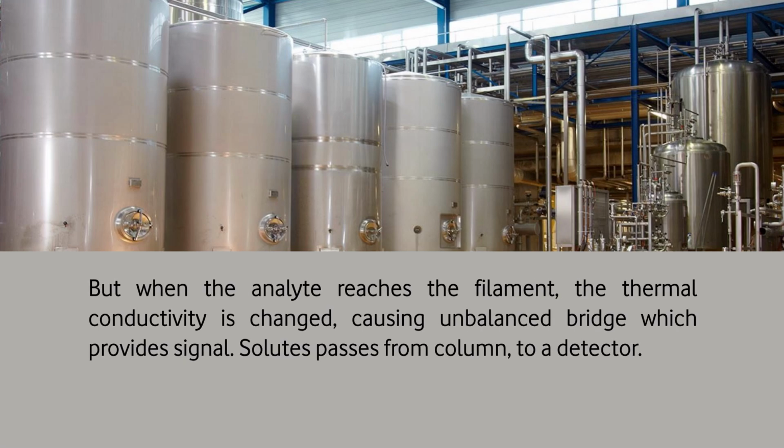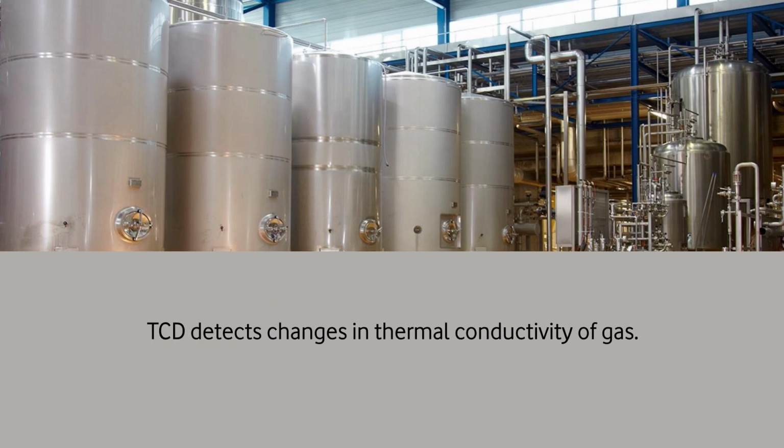Till only mobile phase is going, it is balanced. The moment the analyte reaches the filament from the column, the thermal conductivity is changed, because there is a difference in thermal conductivity of the mobile phase and the product. That change is recorded by the thermal conductivity detector. So TCD detects changes in thermal conductivity of the gas.